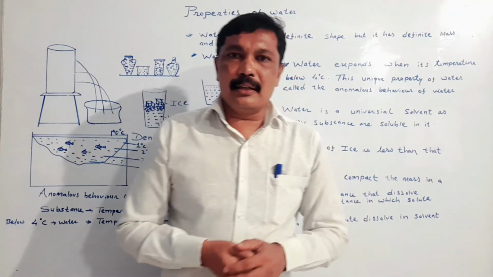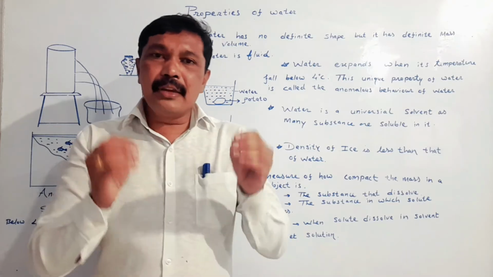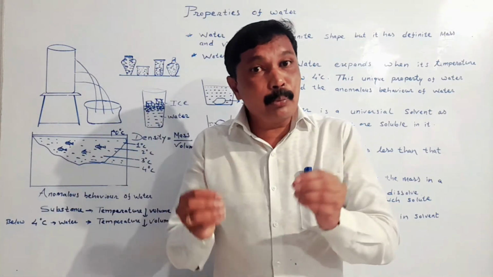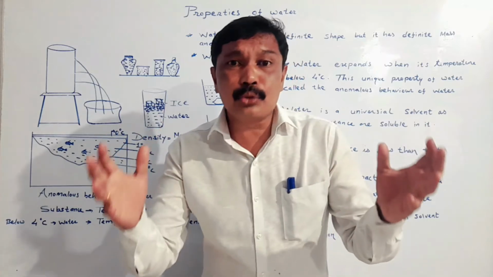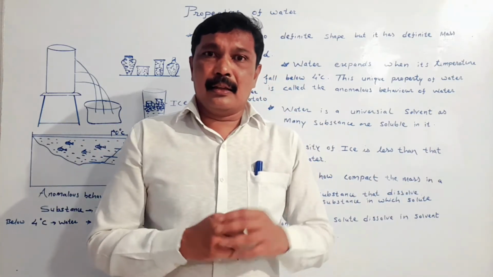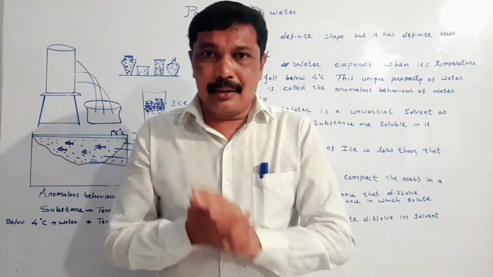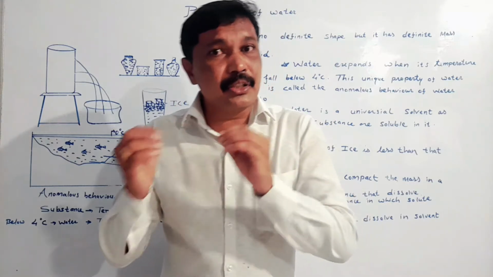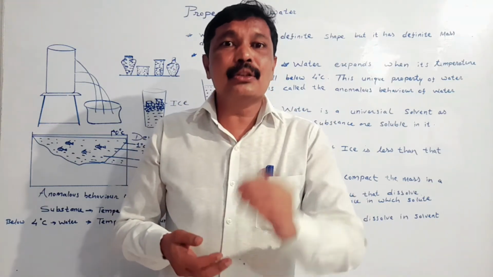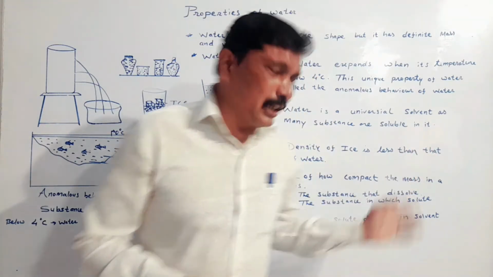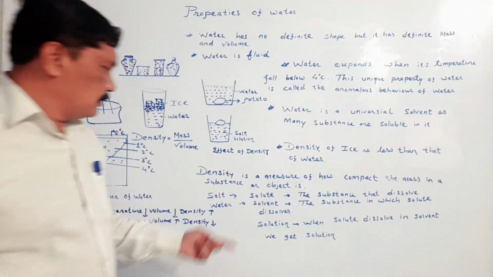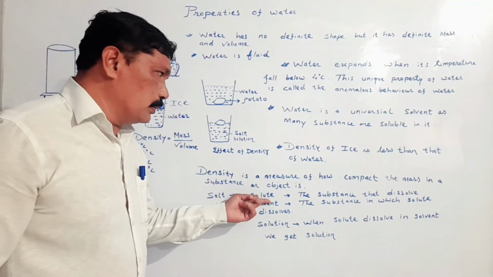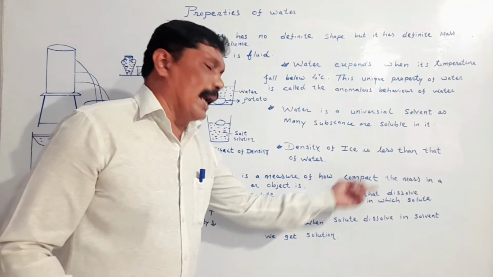My dear student, in this activity, we have seen that when we put salt in the water, we get salt solution. The salt dissolves. So, the substance which dissolved is called solute. So, in this activity, my dear student, we can say that salt is solute.